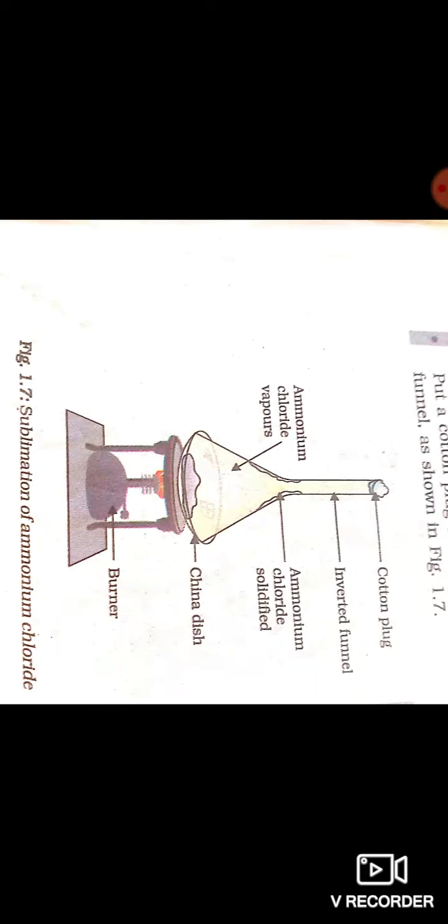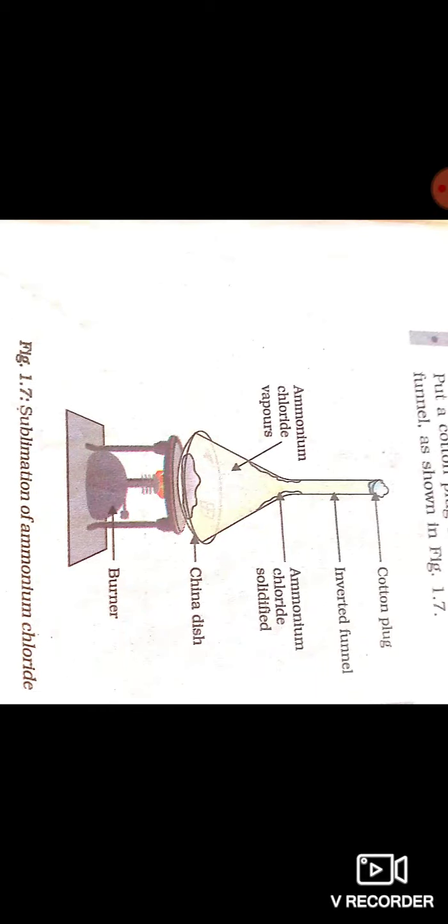So let us see. Sublimation means a change of state directly from solid to gas without changing into the liquid state. A change of state directly from solid to gas without changing into liquid state is called sublimation. So how does sublimation take place? Let us see through an activity.